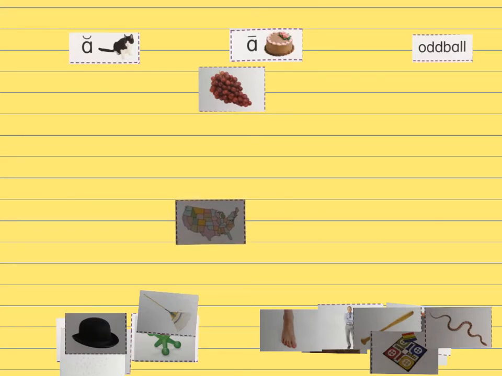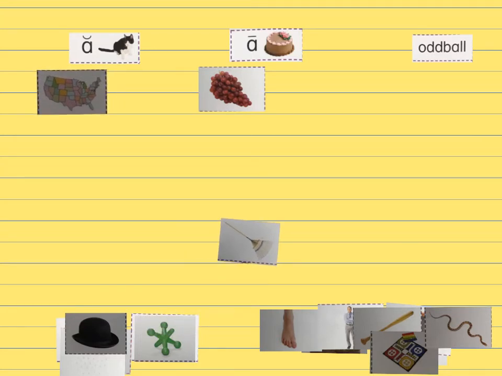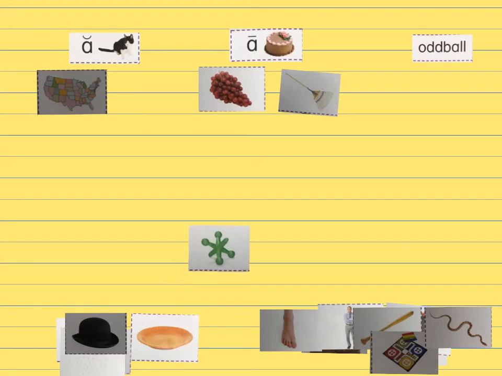Map, I hear the A sound. It goes in the short A sound. Rake, I hear the A, ache, so it goes in the long A group. Jack has the short A sound, ack, so it goes in the short A.